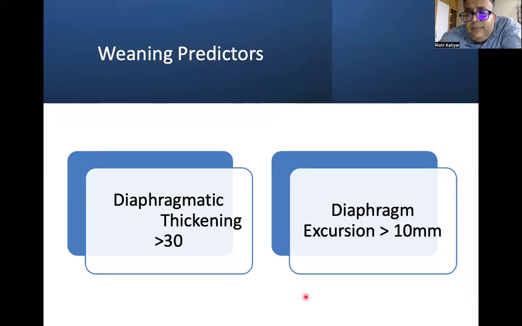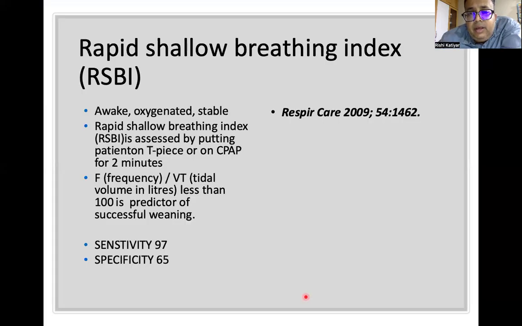Another weaning predictor, we are living in the era of ultrasound, so diaphragmatic thickening and diaphragmatic expansion. Rapid shallow breathing index, RSBI, awake, oxygenated, stable. The rapid shallow breathing index is assessed by putting the patient on T-piece or CPAP for 2 minutes, and frequency divided by tidal volume in liters should be less than 100, which is a successful predictor of weaning. It has a sensitivity of 97% and specificity of 65%.